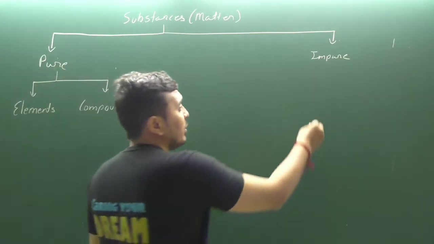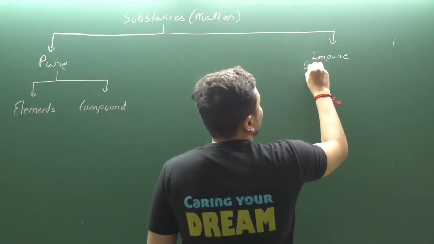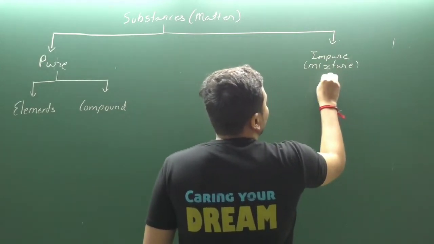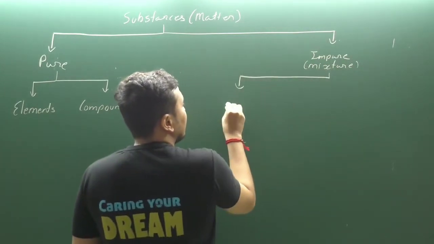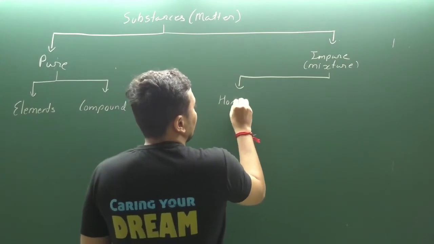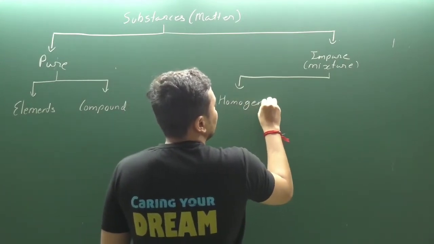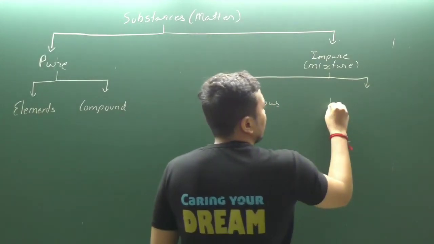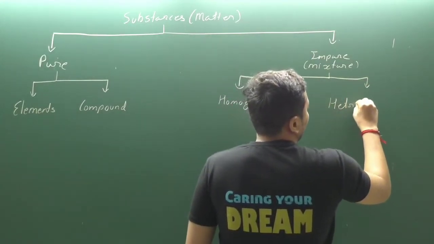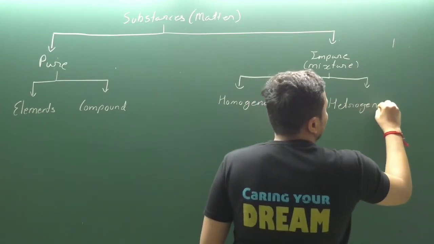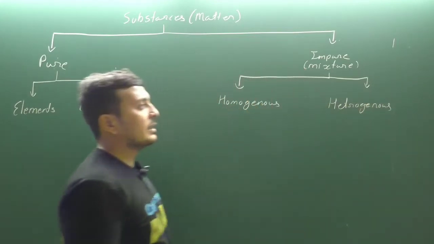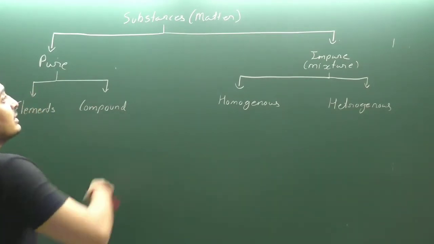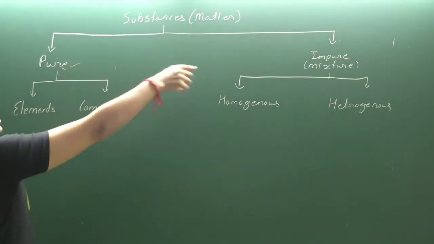What do we mean by impure? Impure means mixture. So what are the types of mixture? It can be either homogeneous or heterogeneous. Clear?